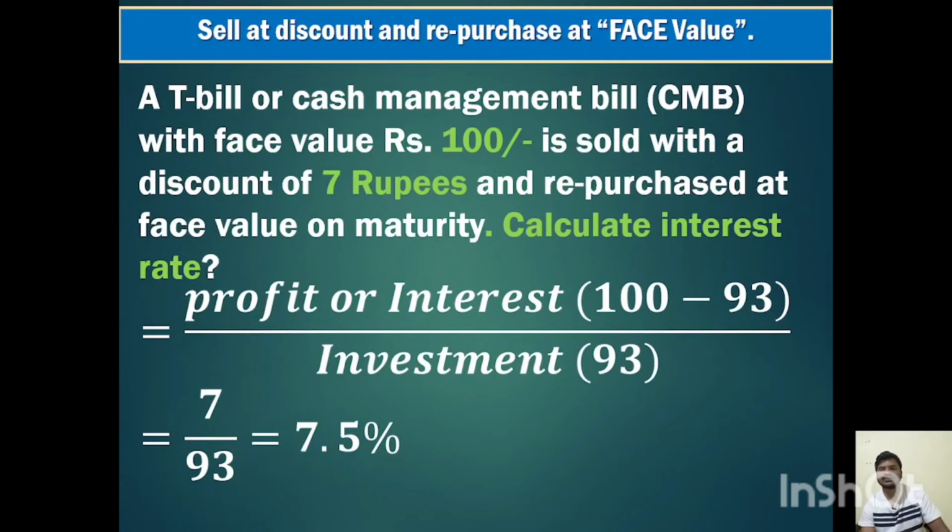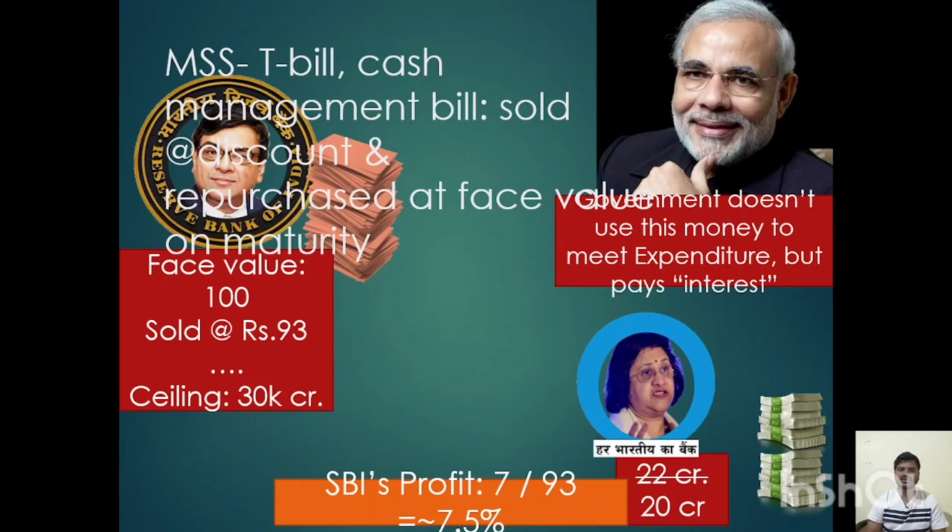So it has taken with a 7 rupees discount value, which means 93 rupees it has given, and the profit is 100 minus 93, that is 7 rupees. 7 by 93 is the investment, so 7.5% interest it has paid. The same thing is applicable to the Market Stabilization Scheme, Treasury Bill, and Cash Management Bill: they are sold at a discount and repurchased at the face value after maturity.